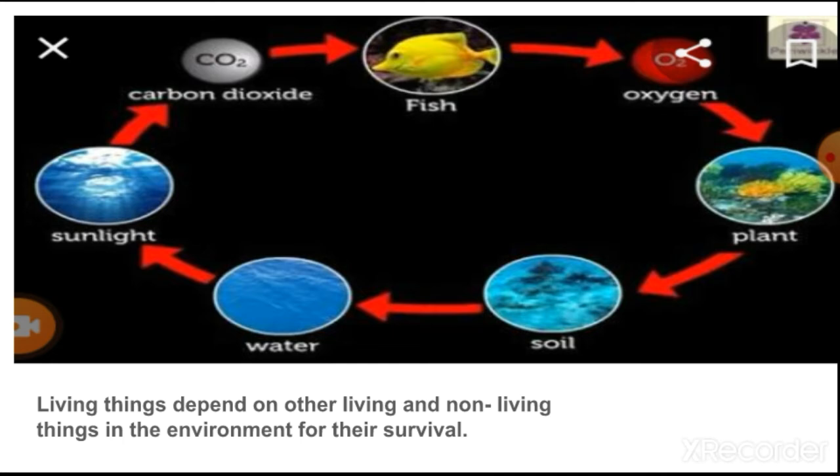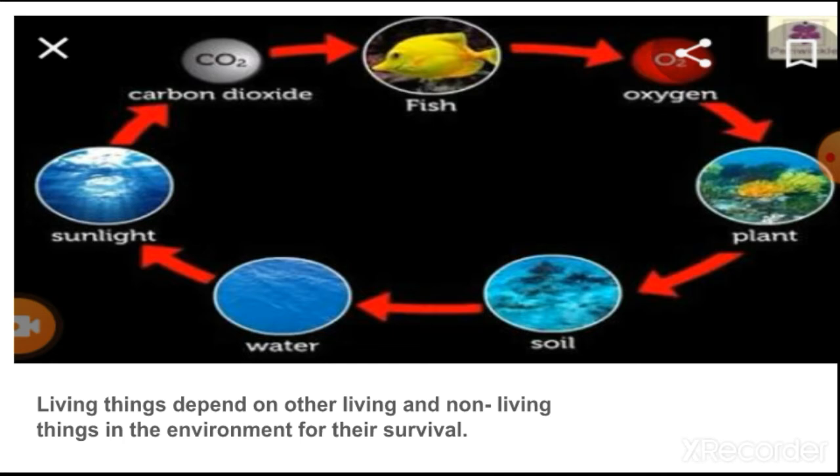Then fish is there, that is an animal, a living thing. It needs oxygen. Then carbon dioxide is required. Sunlight is there. Without sunlight we can survive, plants cannot survive. We and plants are living things. So this is a cycle: sunlight, carbon dioxide, fish, oxygen, plant, soil, water.